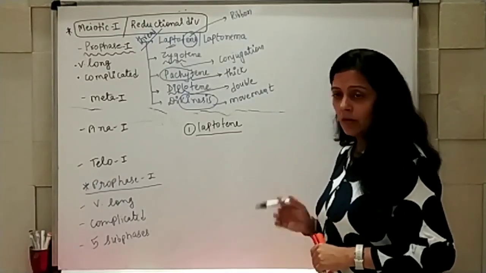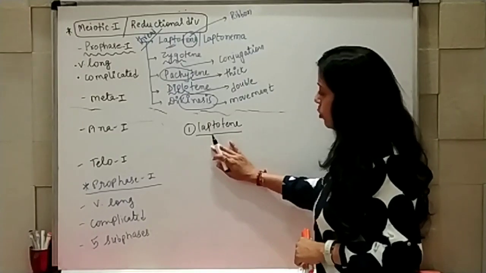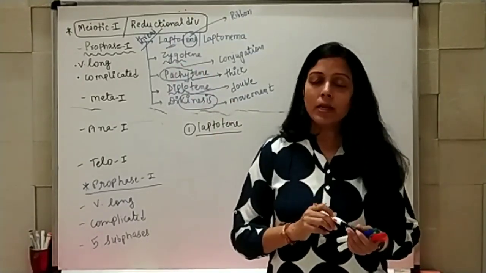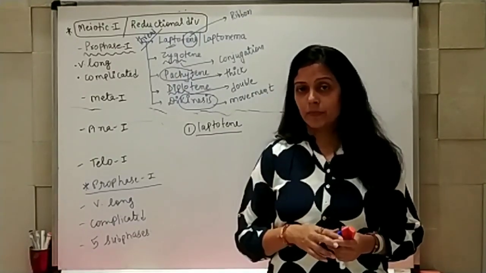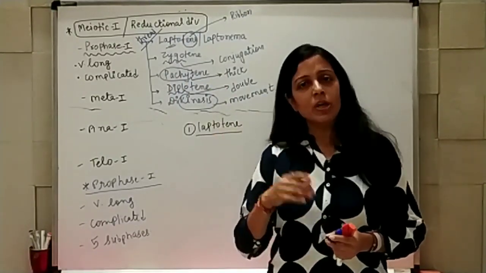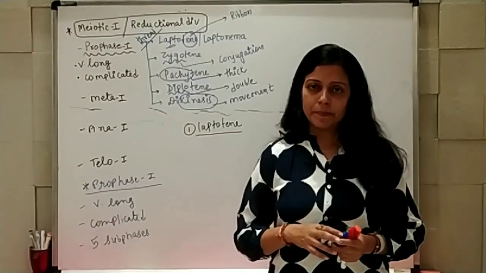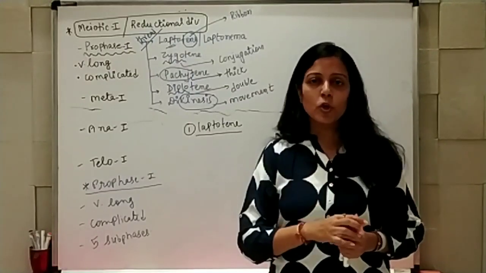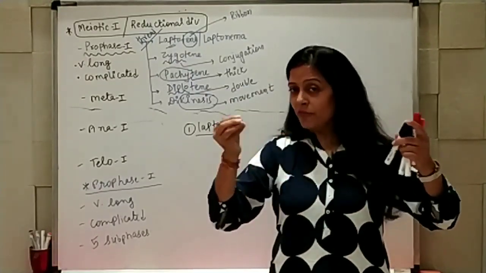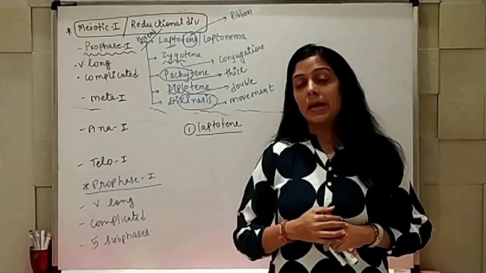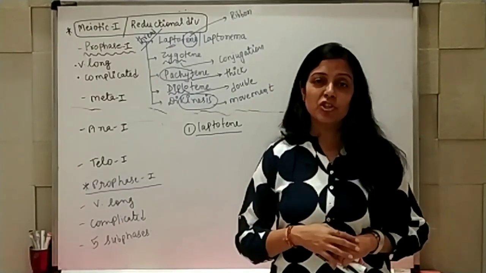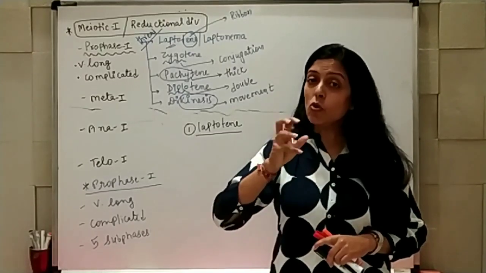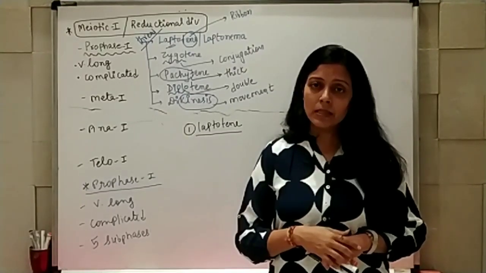Leptotene. Now, when I said leptotene, it is the first phase of prophase 1. When we studied about M phase, that is mitosis, equational division, what was happening in prophase? The condensation of chromosomes, movement of centriole toward different poles, and because of that bipolar spindle formation, nuclear membrane starts disintegrating, nucleolus starts disintegrating.